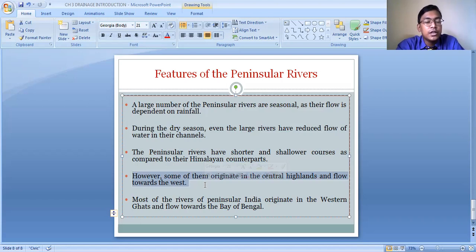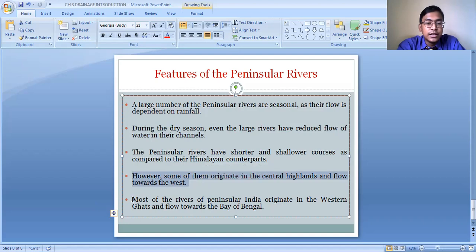They drain their water in the Arabian Sea. But most of the peninsular rivers which originate in the Western Ghats flow towards the Bay of Bengal, and they form deltas as well. In our previous chapter, when I was explaining the relief features of our country, I said that the Western Ghats are higher in elevation than the Eastern Ghats, and the general slope of the land is from the west to the east.